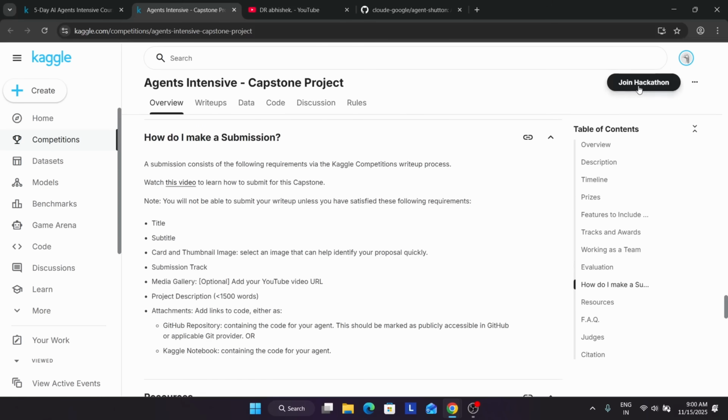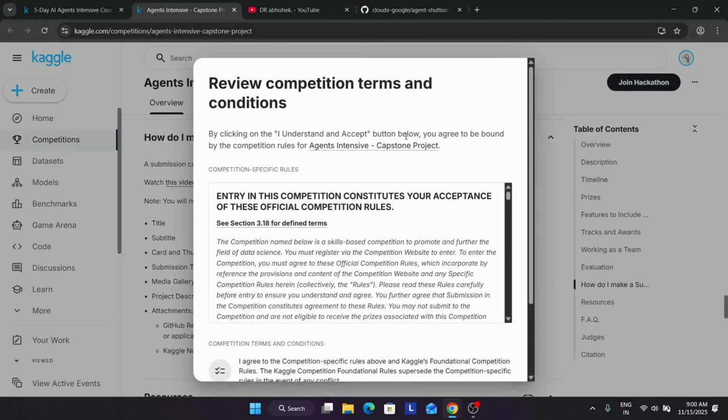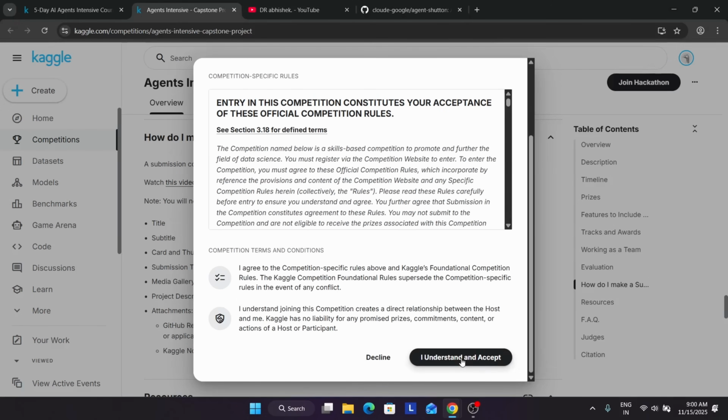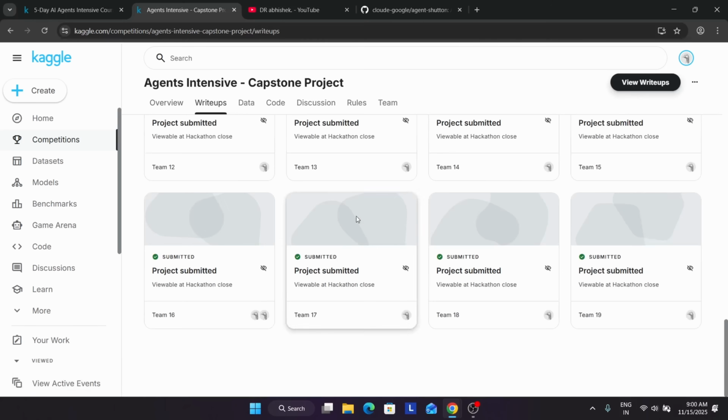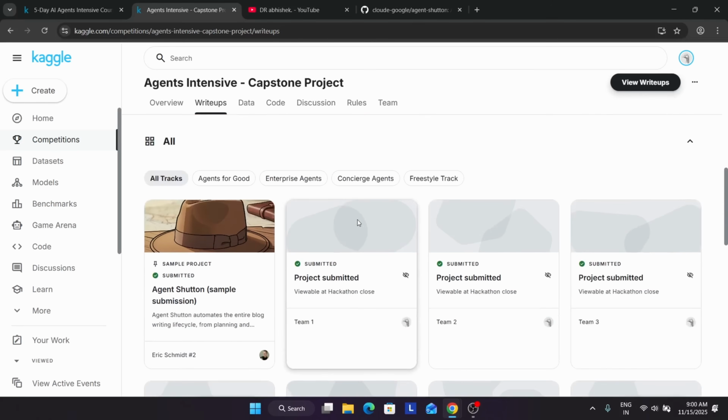First you have to click on how to join the hackathon. Click on join here and click on I understand and accept. Once you have done all these things, your rules are accepted. Now click on view write-ups. Here multiple write-ups are present. I think I have already made one.